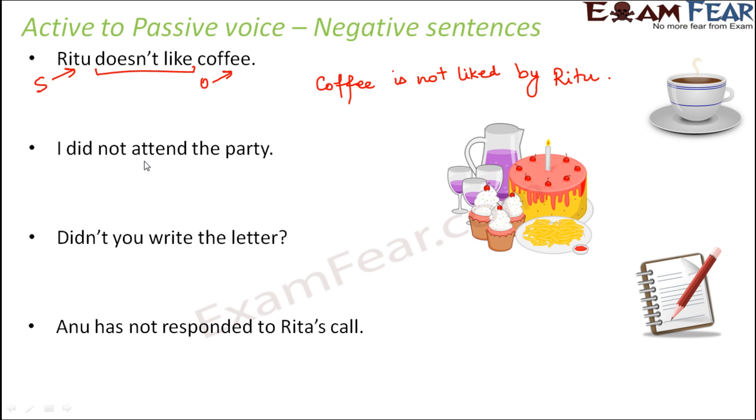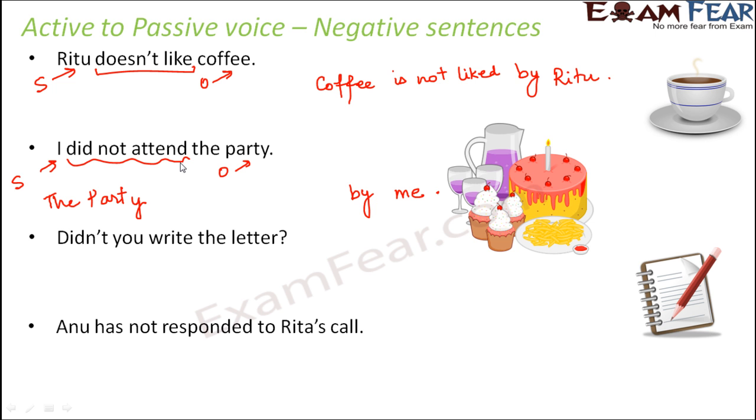Next one, I did not attend the party. Here I is the subject, party is the object. Let's interchange the two: the party by me. So I will become me, and in step 3 we will put by. Now only I have put that. In step 2, how do we write this? Did not attend.